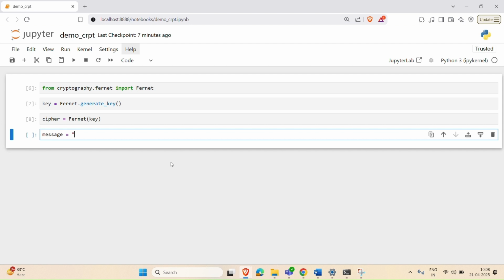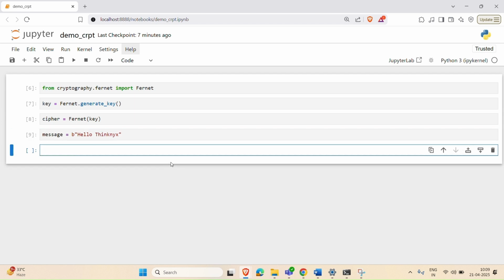Let's say this message is equal to hello Thinknyx. Let's use a b prefix before we create this message. Now this b prefix creates a byte object required for encryption. In practical life, this will be your sensitive data that you want to encrypt.